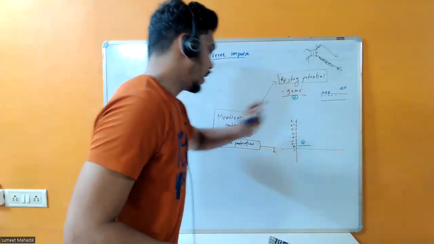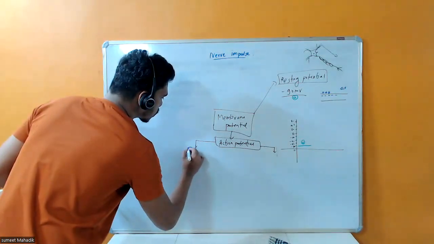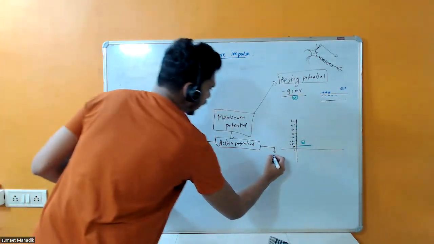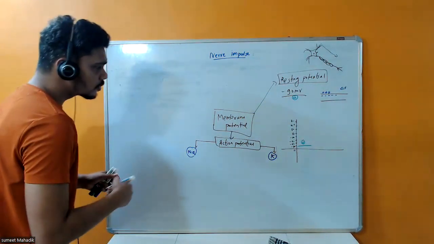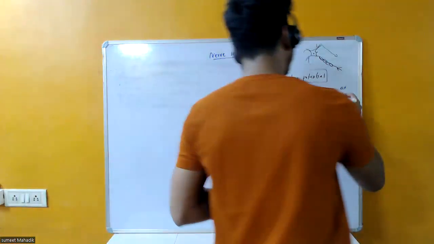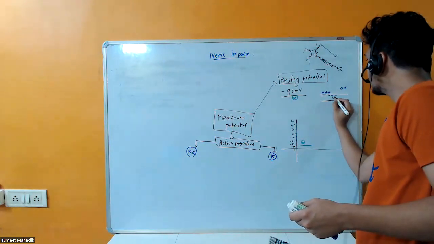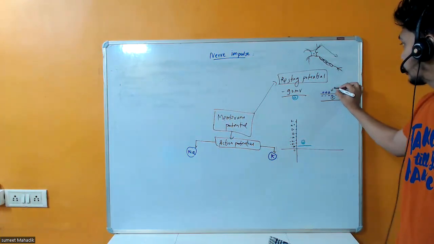The first one is your sodium ion, and the second one is potassium ion. Right now there is a minus charge inside. Potassium is inside and sodium is outside.